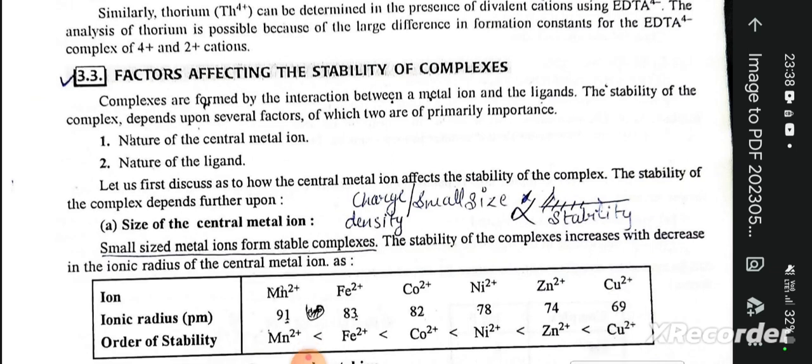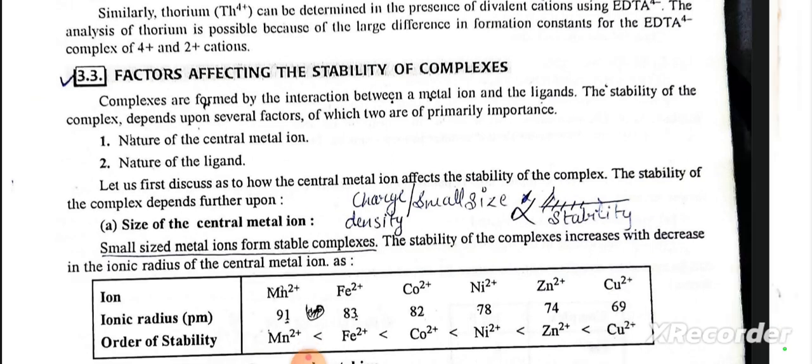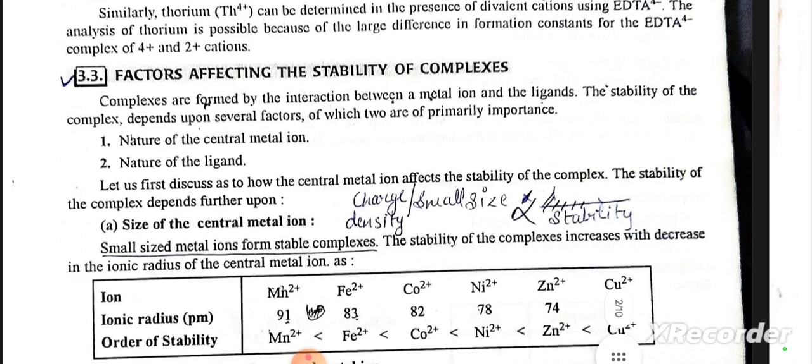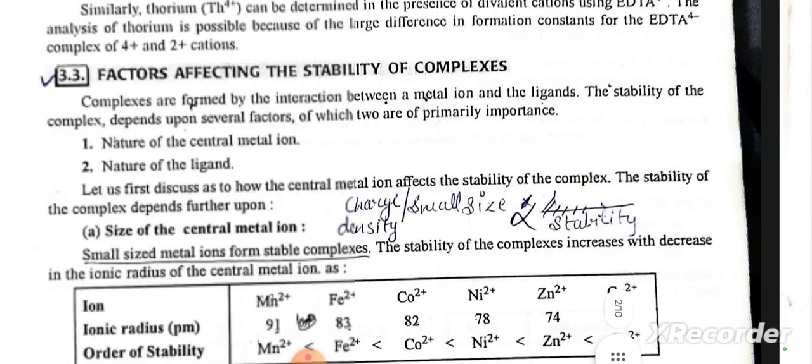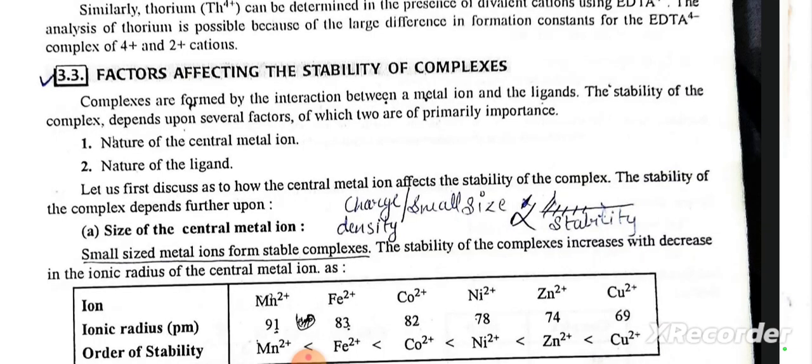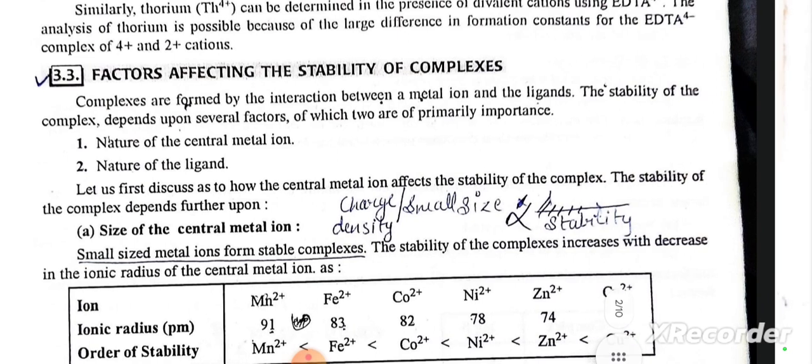Today we discuss an important topic of thermodynamics and kinetic aspects of metal complexes, that is, factors affecting the stability of complexes. Complexes are formed by the interaction between a metal ion and the ligands. The stability of the complex depends upon several factors, of which two are of primary importance.